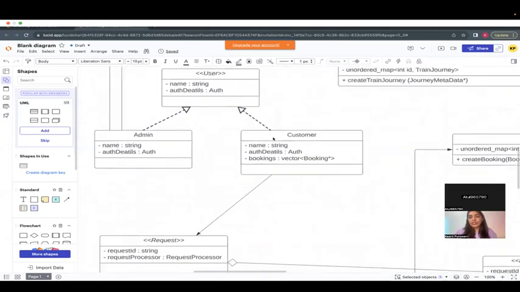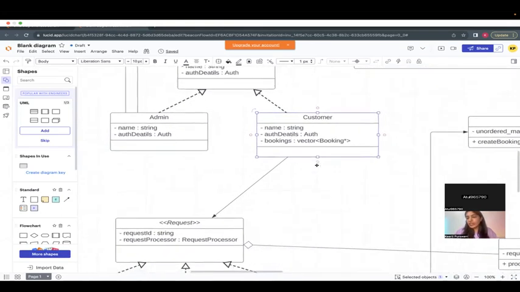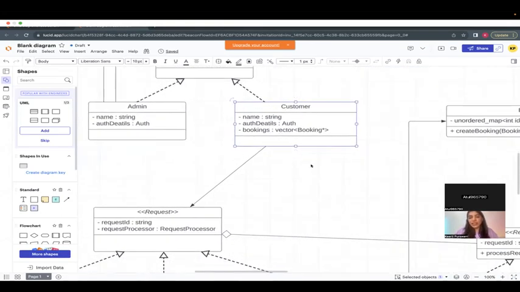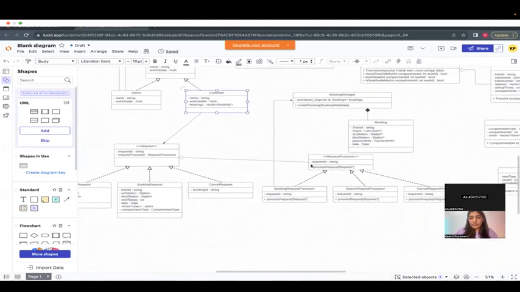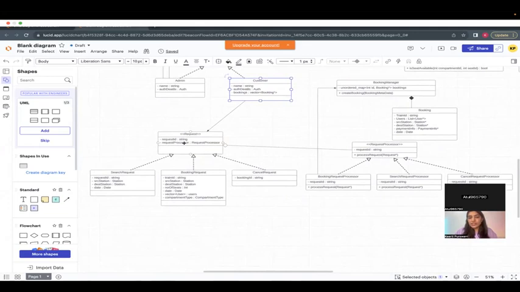There are different users. There is admin and there is customer. In my customer, we have bookings, and then there are different kinds of requests. So this I had made in bridge design pattern. There's a request processor, there's search request, there's booking request, there's cancel request. Then request has a request processor.